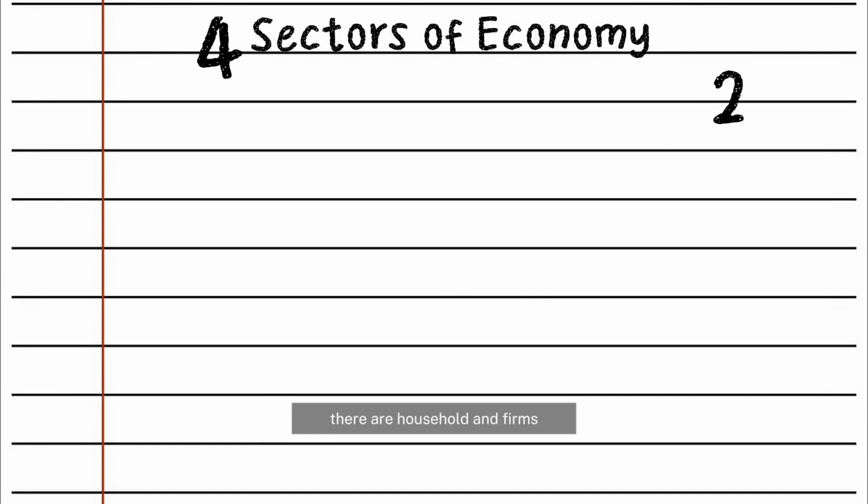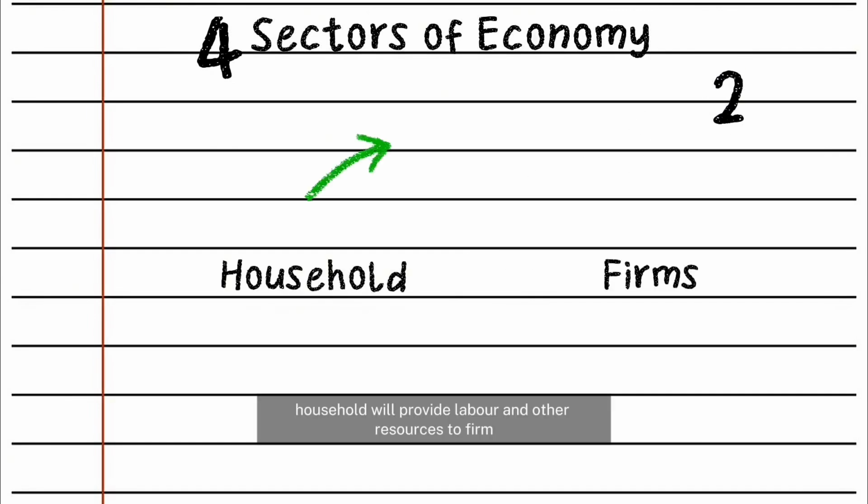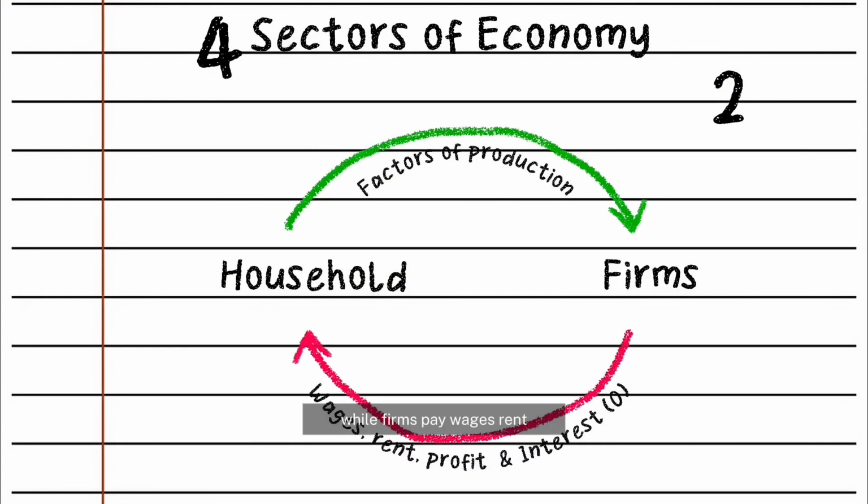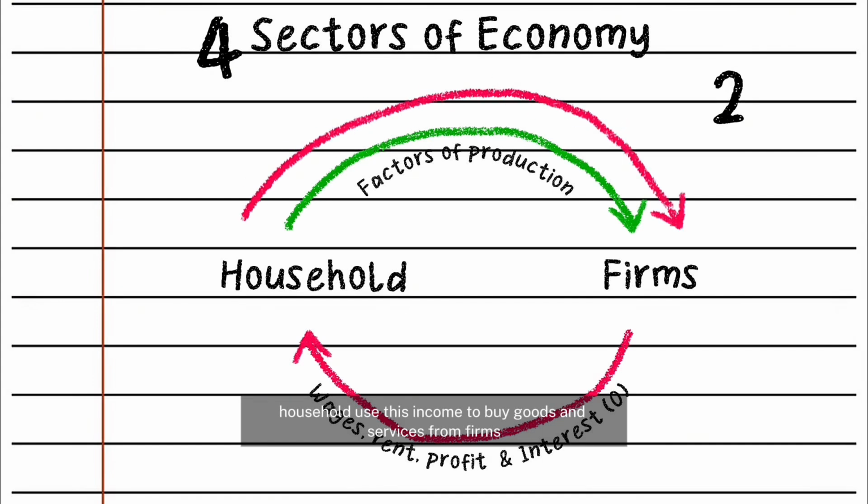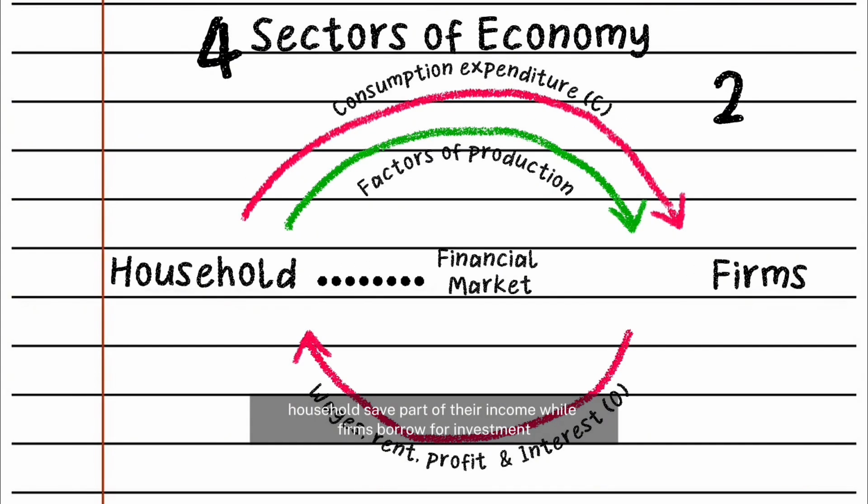In a two-sector economy, there are households and firms. Households will provide labor and other resources to firms, while firms pay wages, rent, interest, and profit to households. Households use this income to buy goods and services from firms. Households save part of their income while firms borrow for investment.